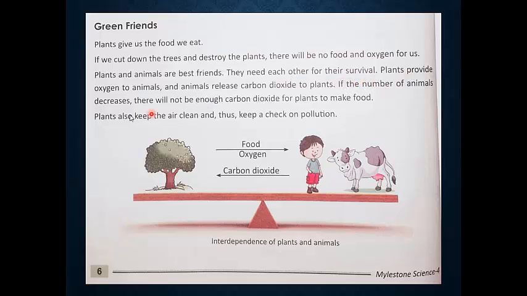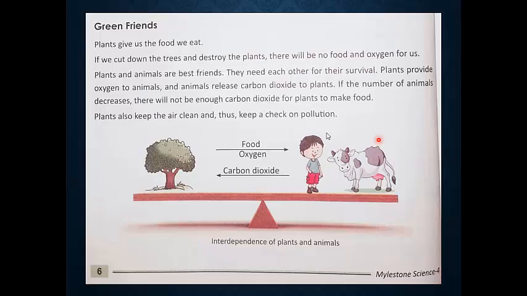Plants provide oxygen to animals and animals release carbon dioxide to plants. If the number of animals decreases, there will not be enough carbon dioxide for plants to make food. Plants also keep the air clean and thus keep a check on pollution. So children, plants and animals are dependent on each other for their survival.